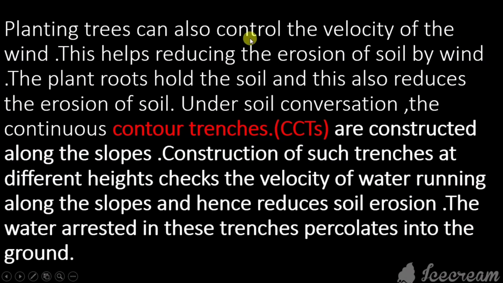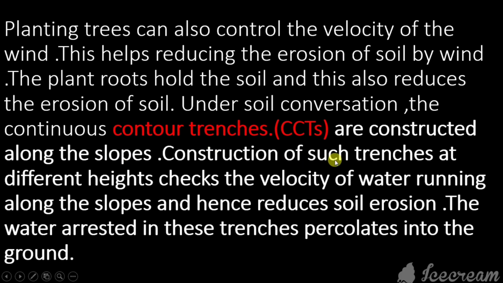Planting trees can also control the velocity of wind. This helps reduce the erosion of soil by wind. The plant roots hold the soil and this reduces the erosion of soil. Under soil conservation, the continuous contour trenches, that is CCTs, are constructed along the slope.